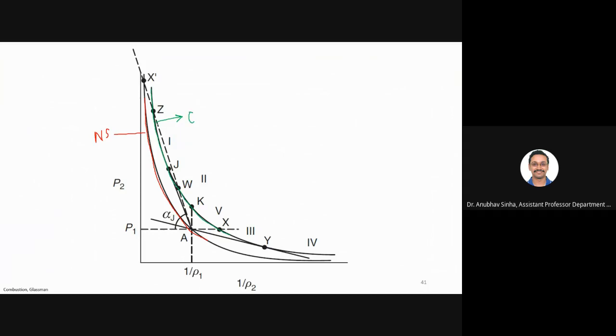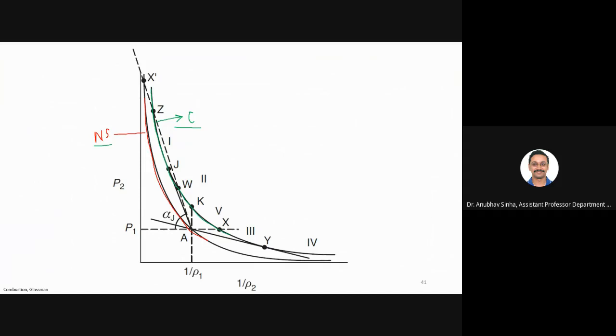What will be the difference between these two curves, if I just look at this equation? What will be the difference between green line and red line? This is flow without any chemical reaction. This is flow with chemical reaction. So what is the apparent shift in curve? Come on, I told you the topic of your last chapter. What is the title of your last chapter? Cannot you relate it with that?